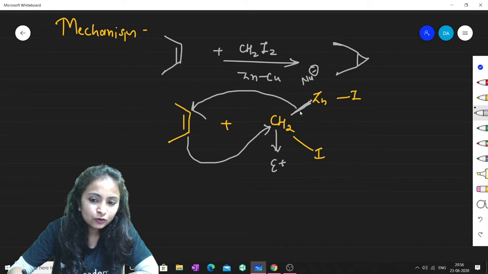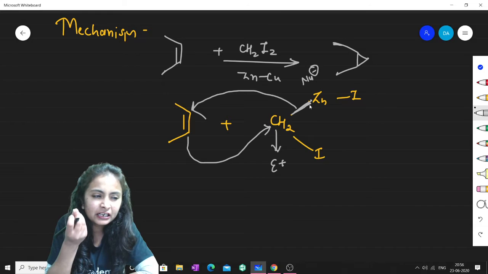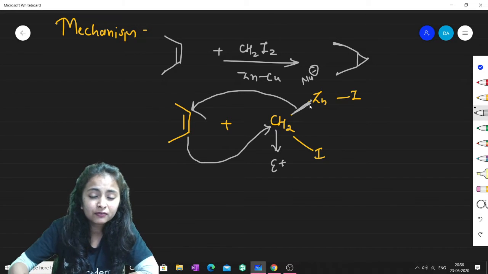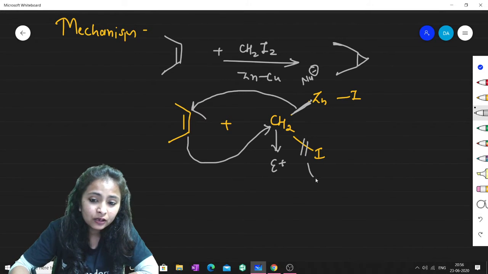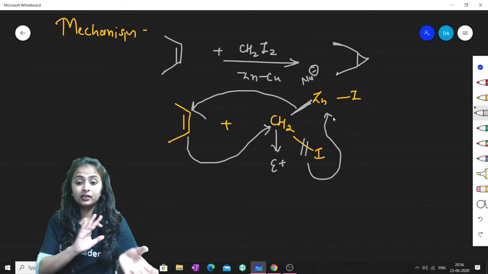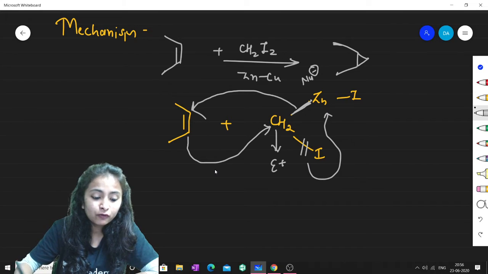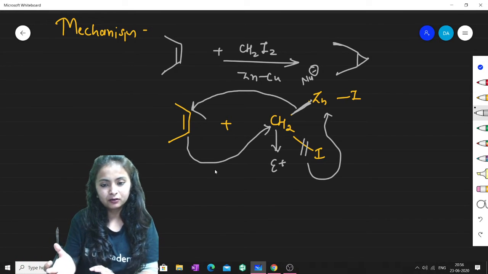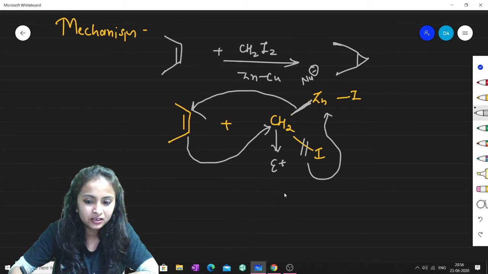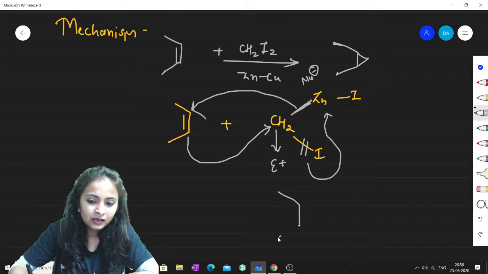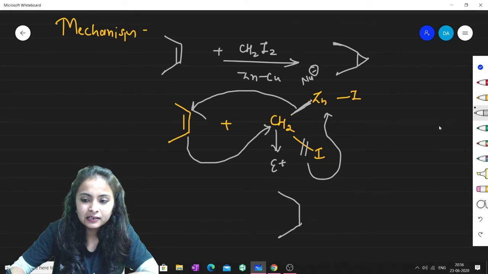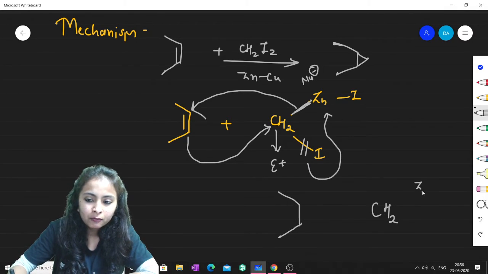Because this nucleophilic site will attack here, now this zinc will become electron deficient. So in turn this iodine will attack this zinc as well in the same go. Just because of all these arrows, there will be the formation of a butterfly type, or you can say spiro type, of transition state. You can have a look. Let me use this color, and then I'll use red color for bond formation and bond cleavage.